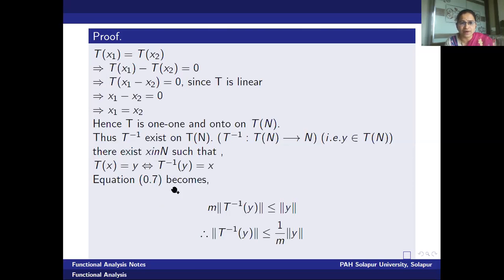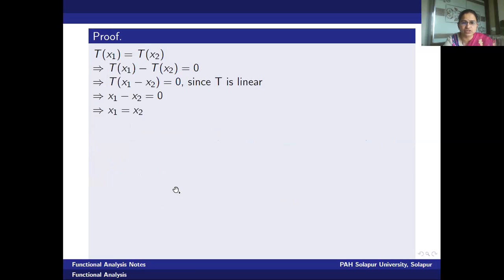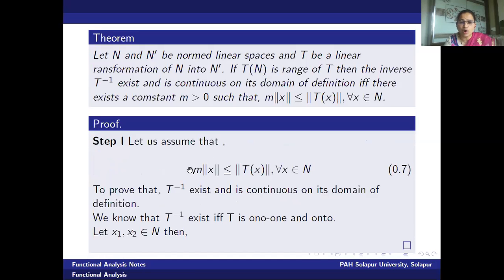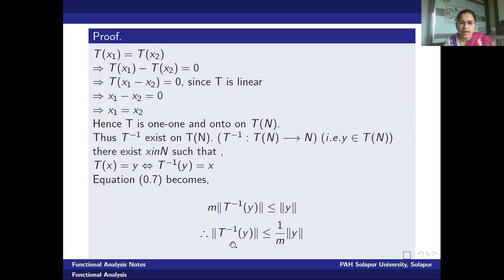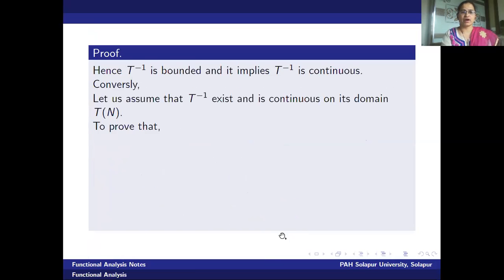Now let me put these values in the previous equation. Which equation? This equation: m norm of X is less than or equal to norm of T of X. Here we are going to substitute X equal to T inverse Y, and T of X equal to Y. Therefore, equation 7 becomes m norm of T inverse of Y less than or equal to norm of Y. Shifting m to the right, it is norm T inverse Y less than or equal to 1 upon m into norm of Y.